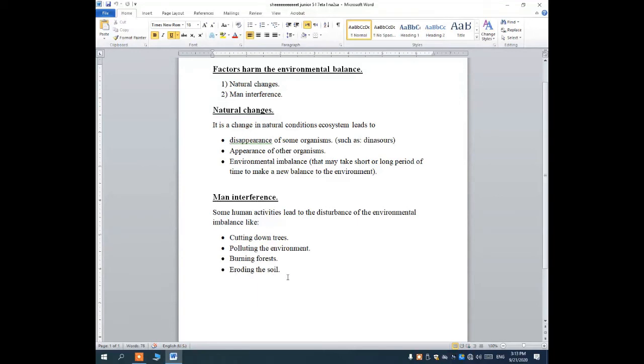And number 4, eroding the soil. Eroding the soil makes the soil change.